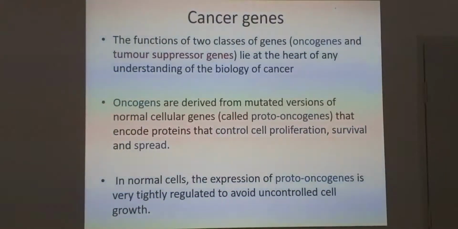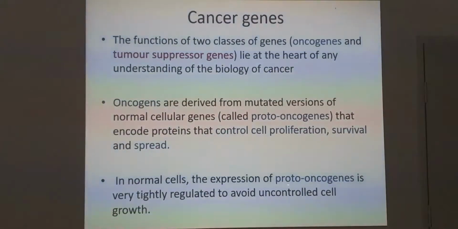Cancer genes. The function of two classes of genes, oncogenes and tumor suppressor genes, lie at the heart of any understanding of the biology of cancer. Oncogenes are derived from mutated versions of normal cellular genes called proto-oncogenes that encode proteins that control cell proliferation, survival and spread.